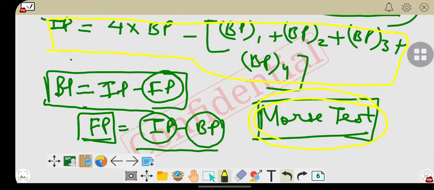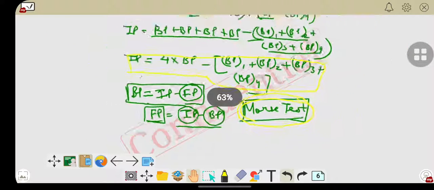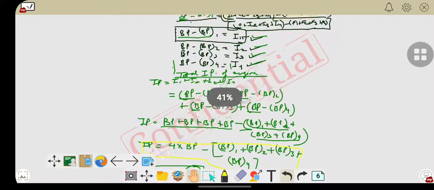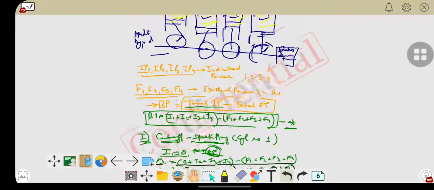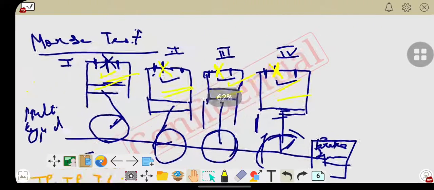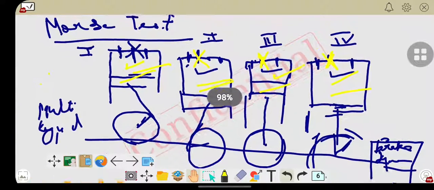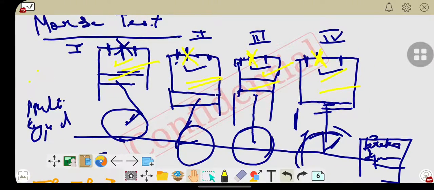In today's lecture I will just revise. We have focused on the Morse test, which is applicable on multi-cylinder engines, where the functioning of the spark plug can be restricted one by one in each cylinder. So this is one type of test.